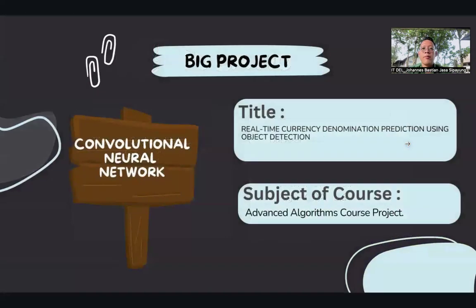For my big project, I am taking my project course. The name of my course is Advanced Algorithms, and the title of my big project is Real-time Currency Denomination Prediction Using Object Detection. In this project, I used a supervised learning algorithm, the convolutional neural network.